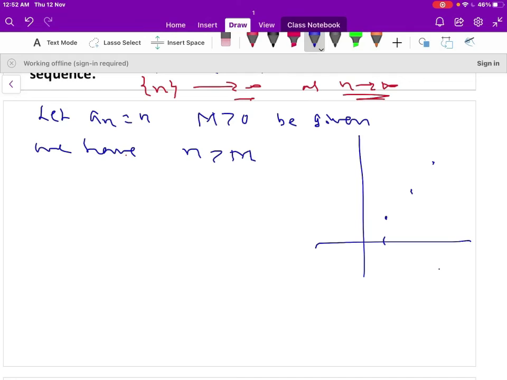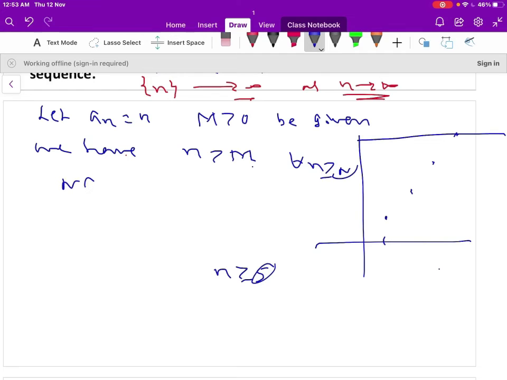If I take m equal to 4, then when n is greater than or equal to 5, n becomes greater than 4. Therefore, for all n greater than or equal to capital N, where capital N is 5, a_n is always greater than m. Therefore, it is not a bounded sequence, it diverges to infinity.